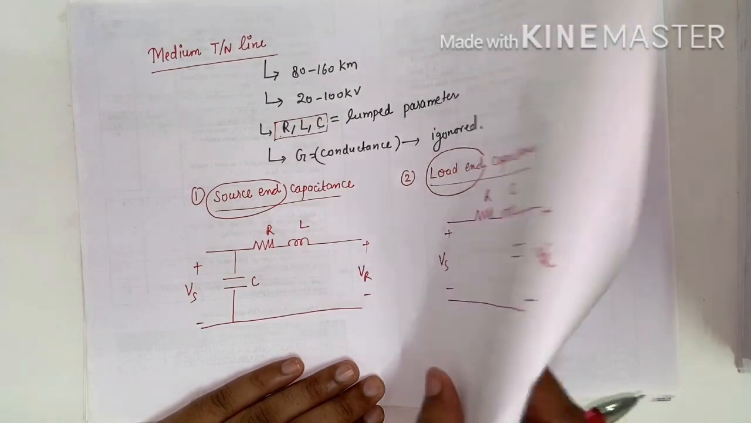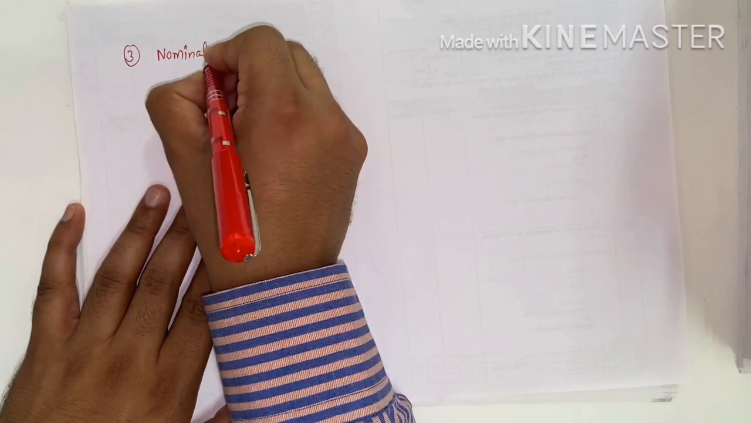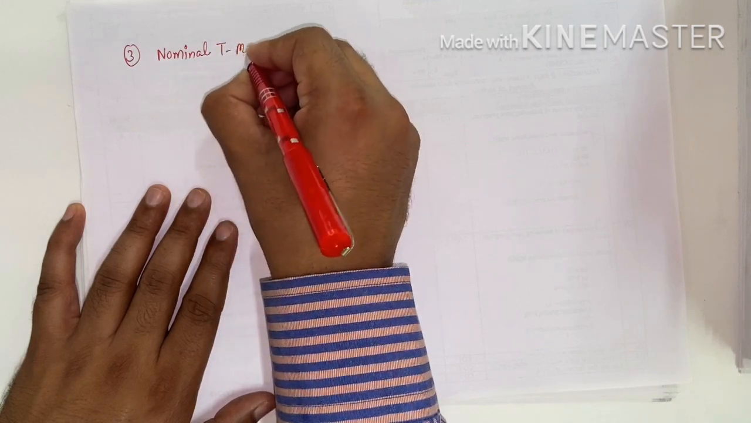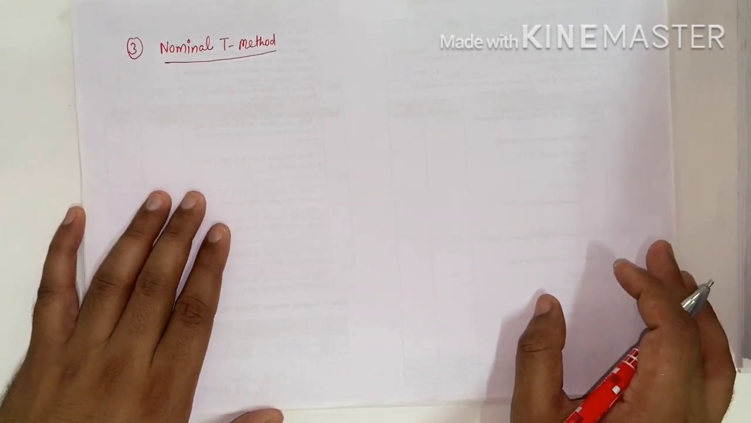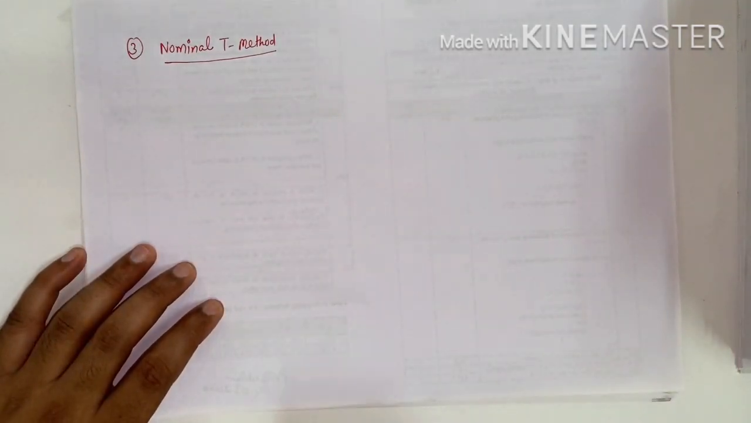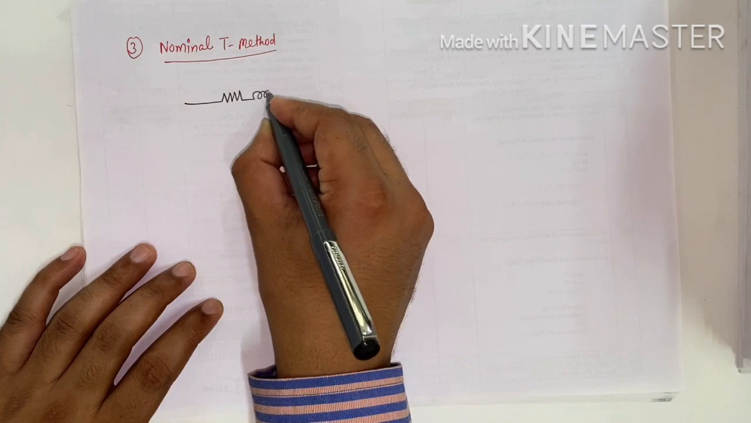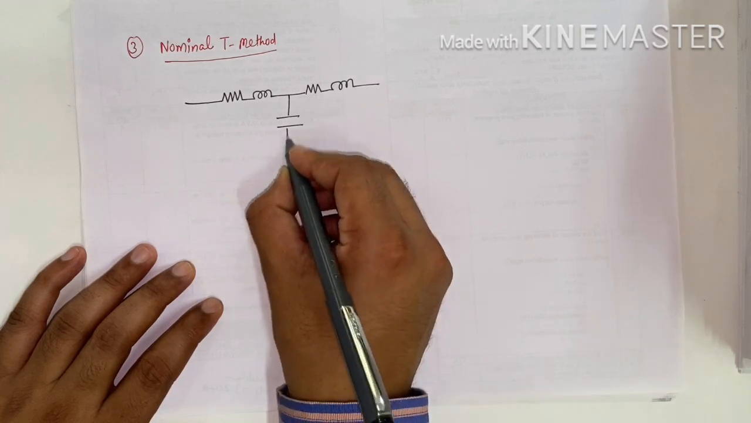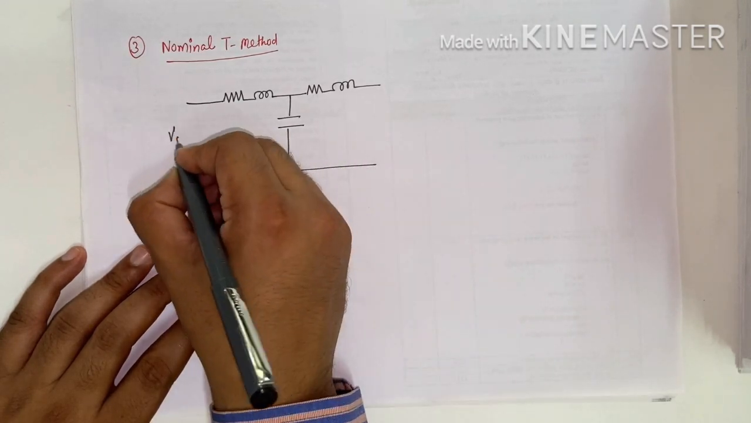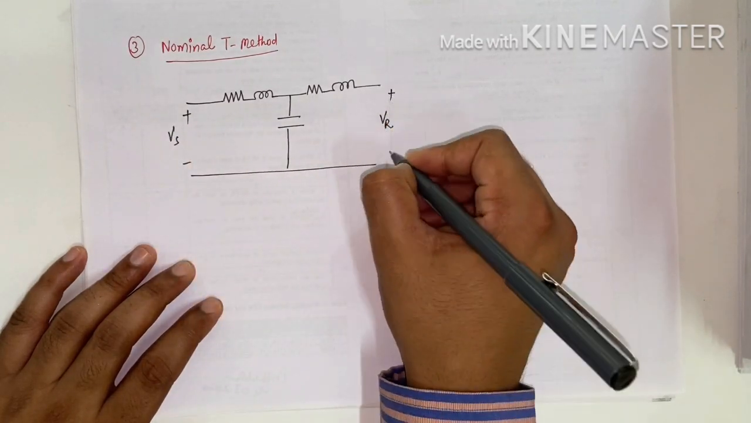Now the third equivalent diagram of the medium transmission line is the nominal T method. T means that the equivalent diagram is in the form of a T shape. Suppose we make a T shape here. This is the resistance, this is the inductor, and this is the resistance, this is the inductor, and this is the capacitance. This is the sending end voltage and this is the receiving end voltage.